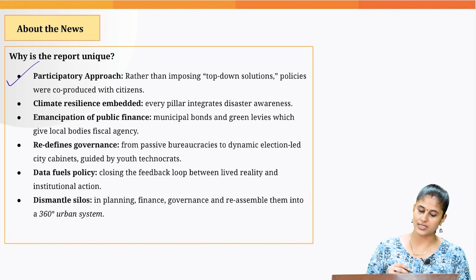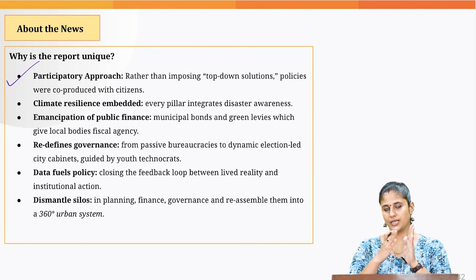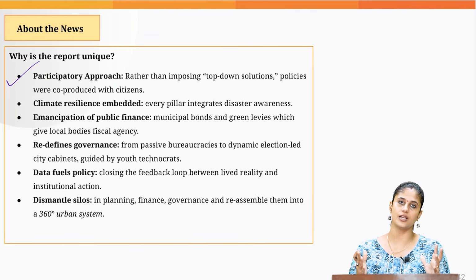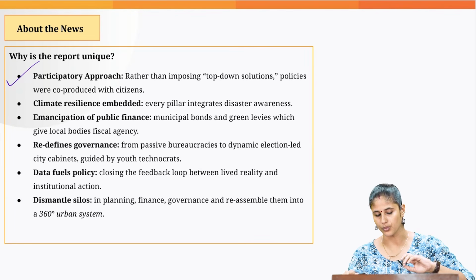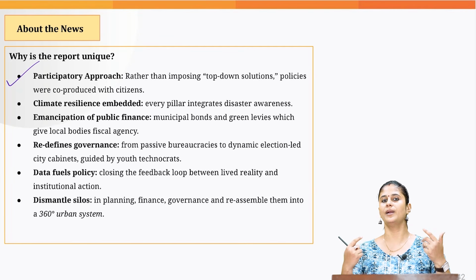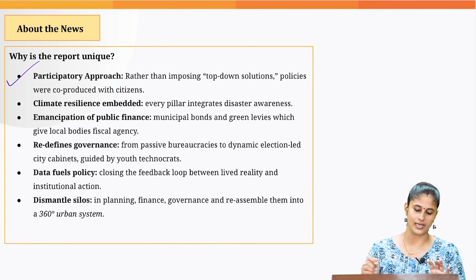Now, why are we discussing the recommendations given by this particular commission, and why is it so unique? First and foremost, we have discussed that it adopted a participatory approach. It carried out dialogue with different stakeholders, and based on that it has given the recommendations. Okay, it is not a top-down approach, just experts sitting in a room and deciding what needs to be done. That has not been done in this case.